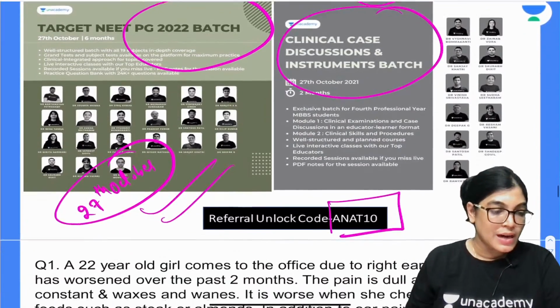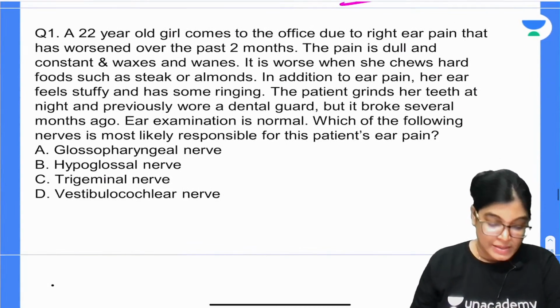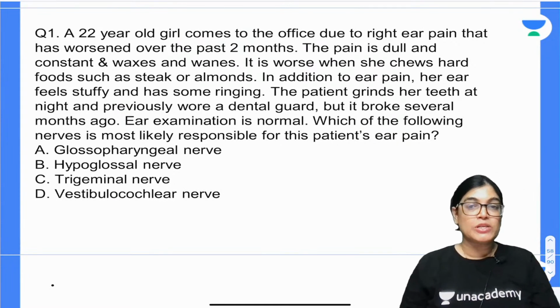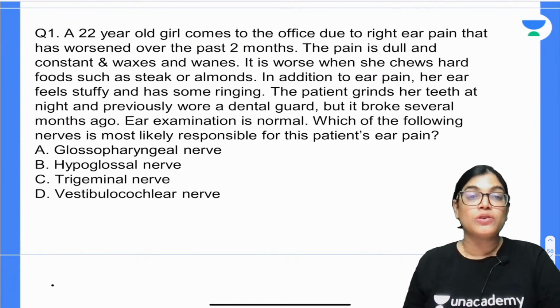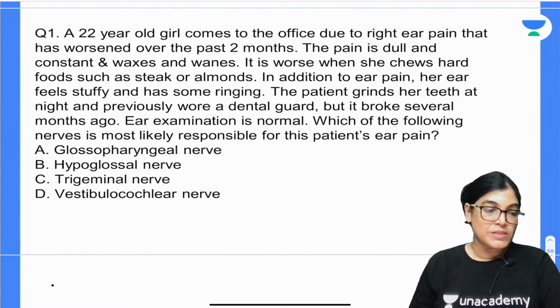So let's start with the MCQ session now. Those who have joined, all the best to everyone. Let's start with the first MCQ. This is a clinical MCQ session, and I am targeting 10 clinical MCQs of anatomy. The first MCQ, let me read it for you.